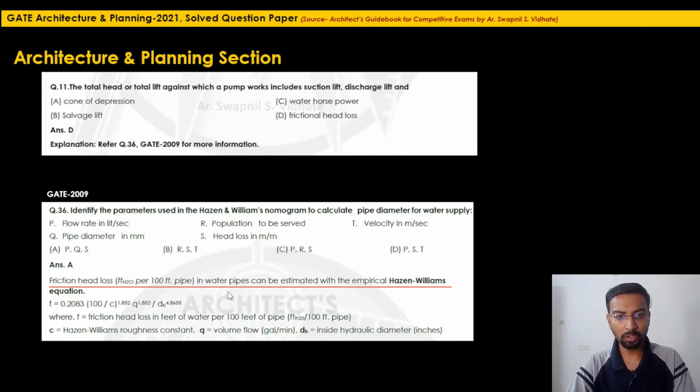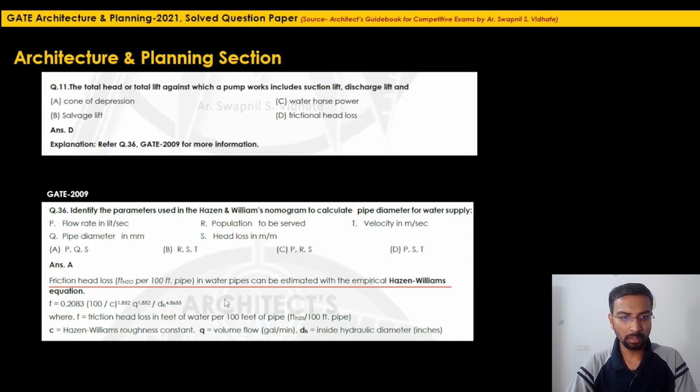So frictional head loss in water pipes can be estimated with the help of the Hazen and Williams equation. It is also called Hazen and Williams nomogram. So this is the equation for this. I will not repeat it as it is from this particular screen picture. Here F is the frictional head loss. C, what is C? It is the Hazen and Williams roughness constant. This is a constant. Q is the volume flow and DH is the inside hydraulic diameter.